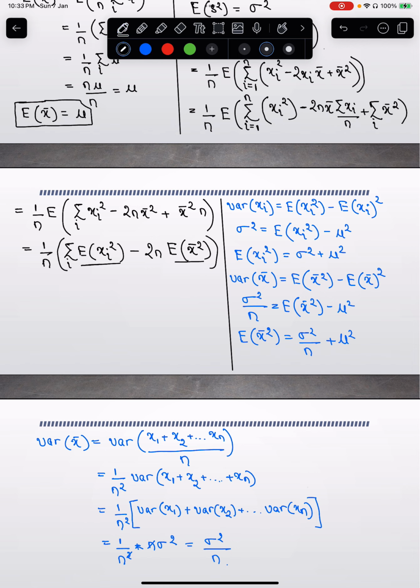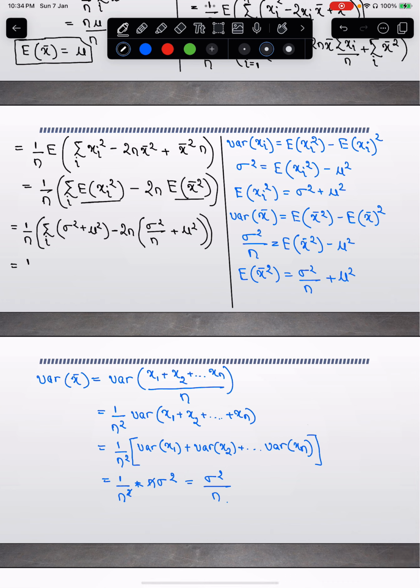Now what I will do is I'll just plug in the values of expectation of xi square and x bar square in this equation, and what I get is 1 by n summation of i, expectation of xi squared is sigma squared plus mu squared, right, minus 2n times expectation of x bar squared is sigma squared by n plus mu squared, right.